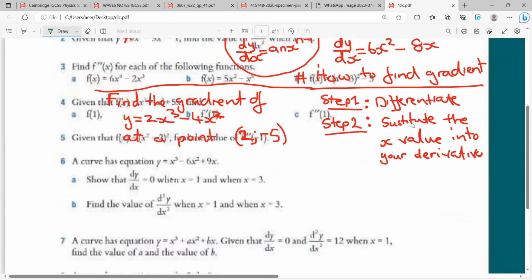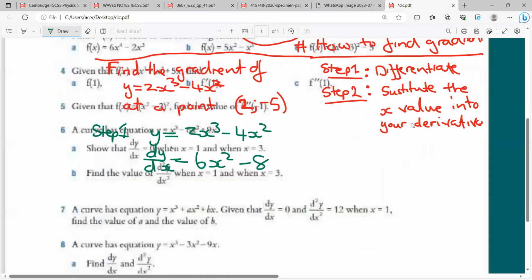So the first step is to differentiate. Y equals 2x cubed minus 4x squared, then dy/dx equals 6x squared minus 8x. Are we all together on this one? And then step 2 is to substitute the x value.